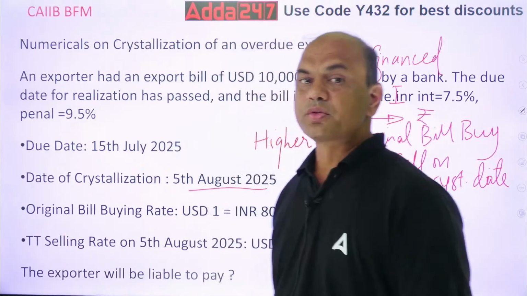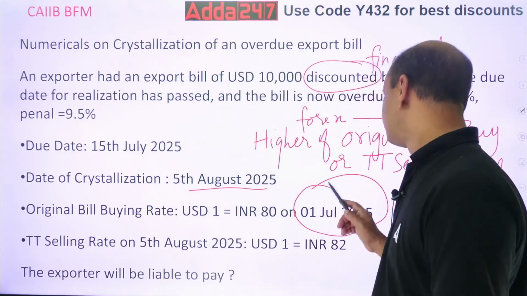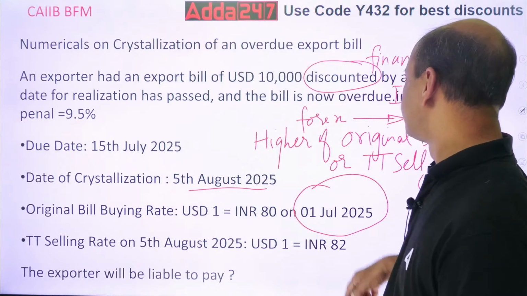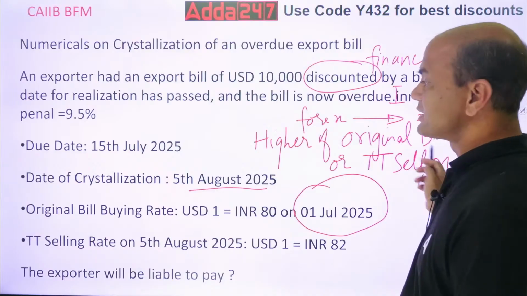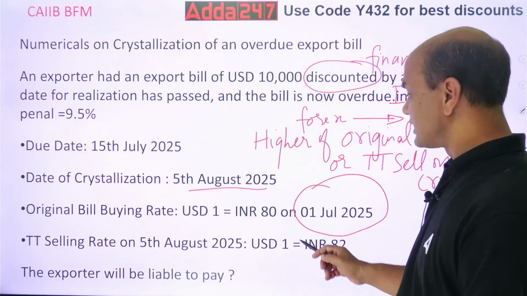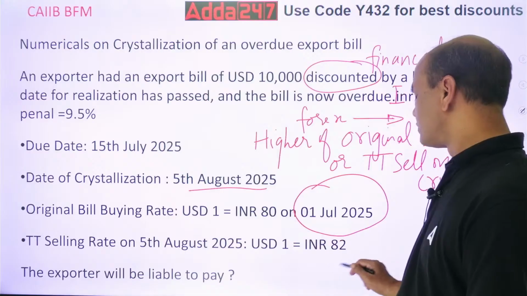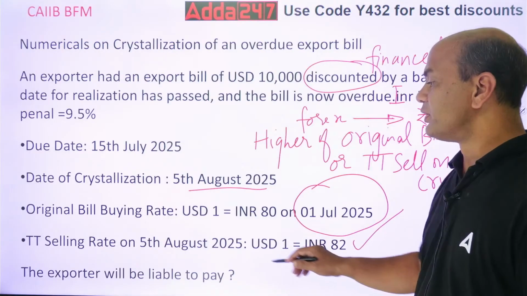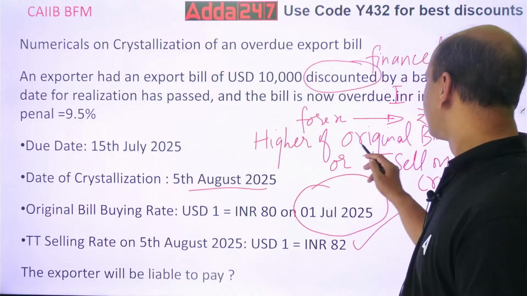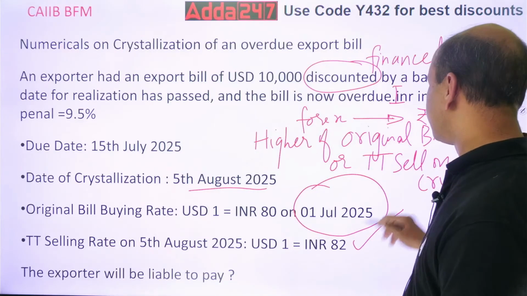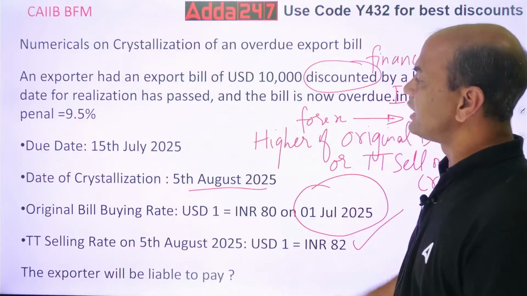Next, the higher of original bill buying or TT selling, whichever is higher. Now check this, which is higher, 80 or 82? This is higher, so I'll be using the rate of 82 over here.